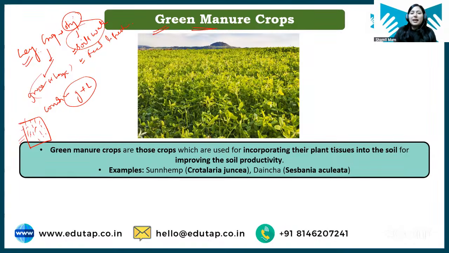Okay, Gautam, see, what is silage? In case of silage, we first chop all the fodder crops like maize, sorghum, bajra. There are only a few crops that can be used as silage.